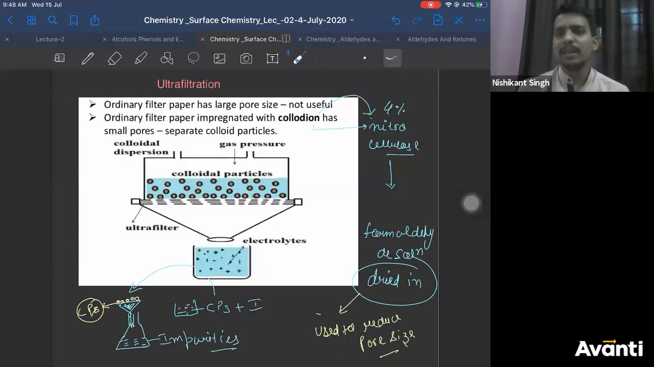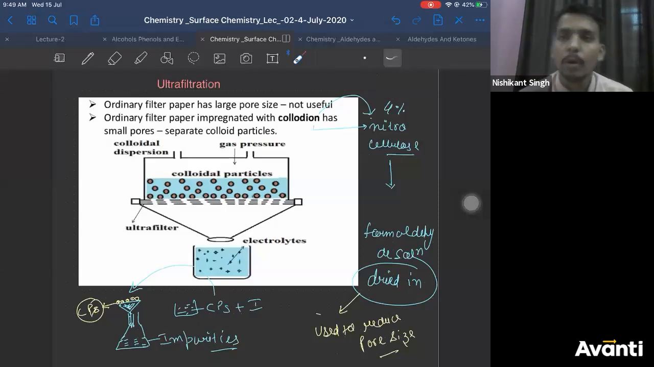Why only 4%? It is a standard concentration. Optimized, meaning they have tried all the concentrations. This concentration suited best. You can also say that you require a desired pore size, and at this concentration you got that desired pore size. At a lower or higher concentration, the pore size was smaller or larger, which you didn't want. Does the filter paper already have a smaller pore size than colloidon? Then no need to. Yes, then no need to.